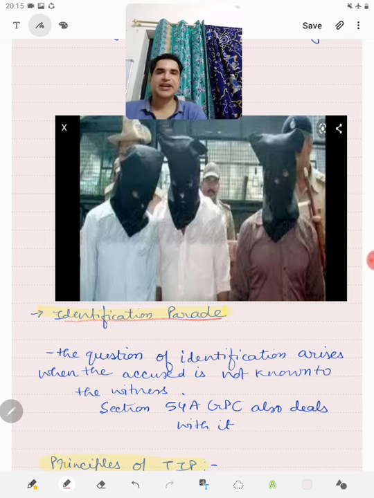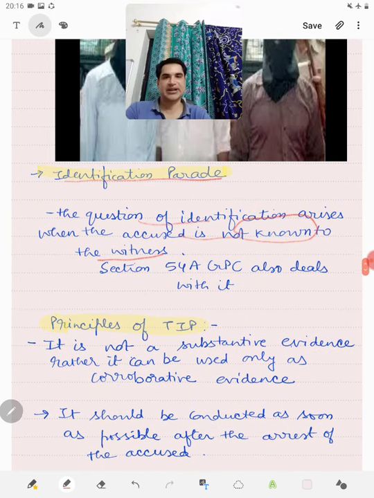Identification parade is used when the witness does not know the accused beforehand and he has seen the accused only on the date when the crime was actually committed, and later on police arrests him, and then if the witness identifies that person, then it corroborates the fact that maybe he is the same person who has committed the crime. So the question of identification arises when the accused is not known to the witness. If the accused is already known, there is no question of identification parade.